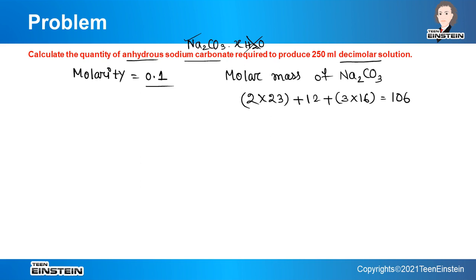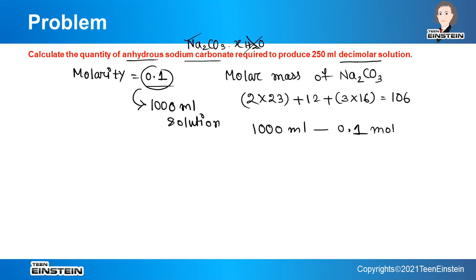According to the definition of molarity, this number of moles is present in 1000 ml solution. So we can say that 1000 ml solution contains 0.1 moles sodium carbonate. But we don't require 1000 ml, we just need the number of moles in 250 ml, because that amount we have to find out.